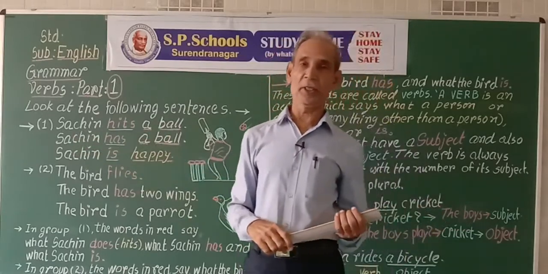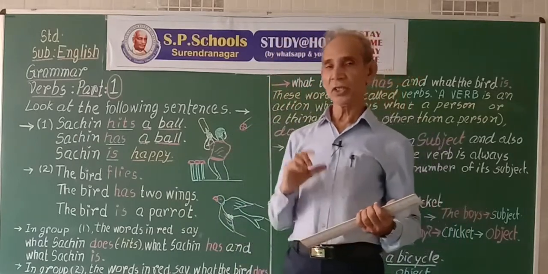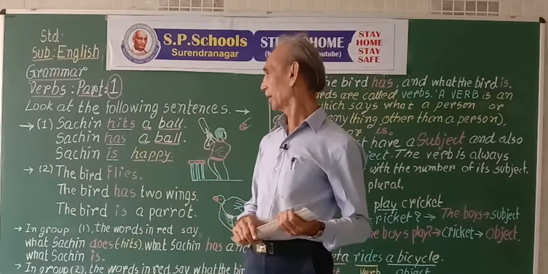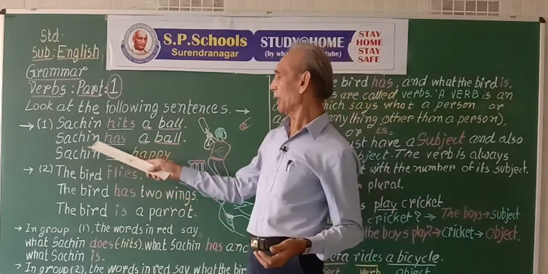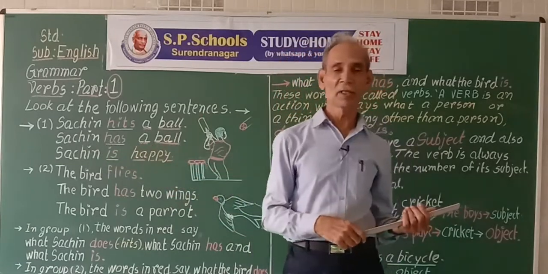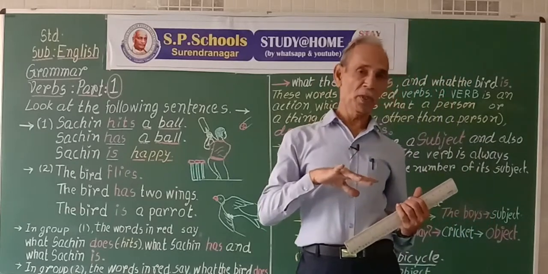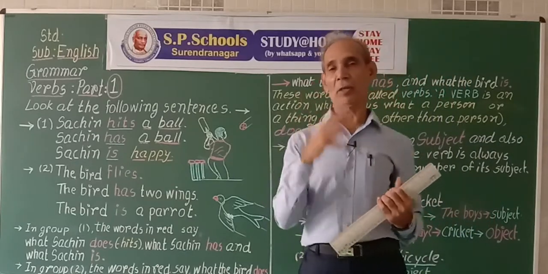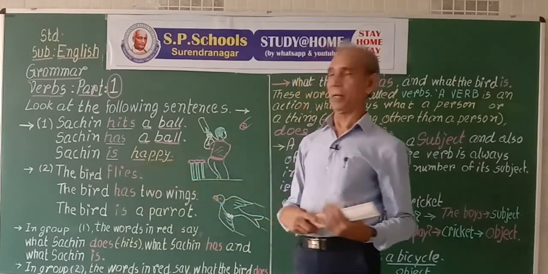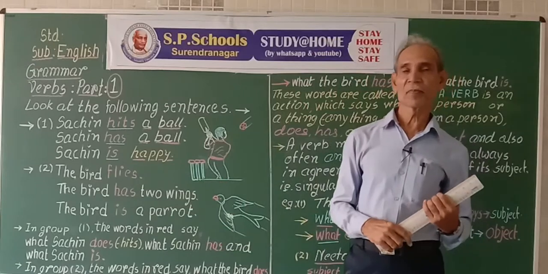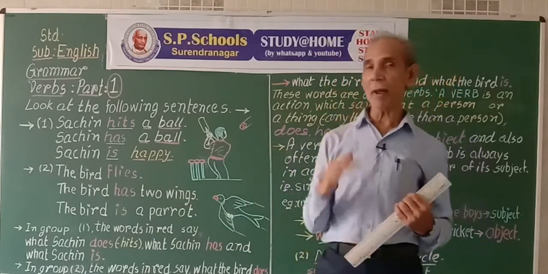Sachin hits. What does Sachin hit? Sachin hits a ball. Sachin has a ball. What does Sachin have? Sachin has a ball. Sachin is happy. How is Sachin? Sachin is happy.